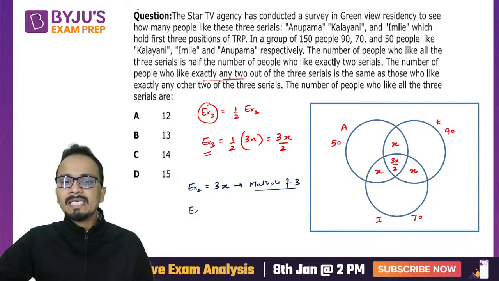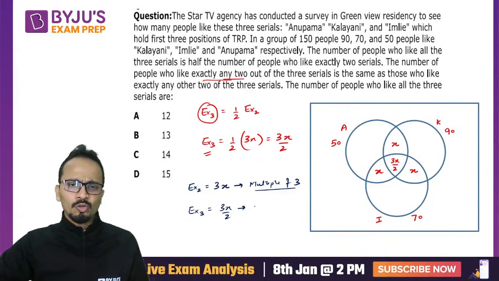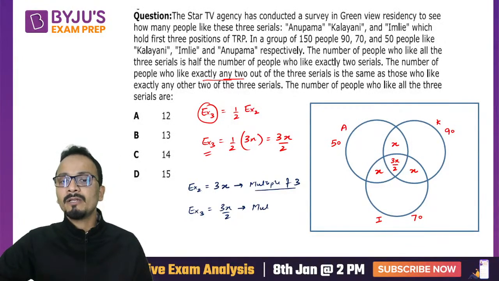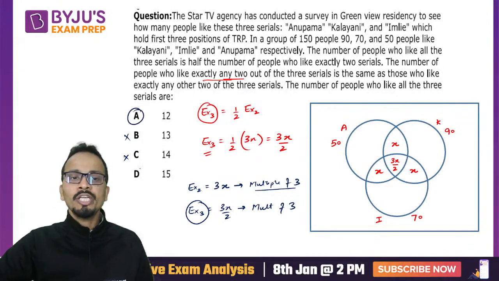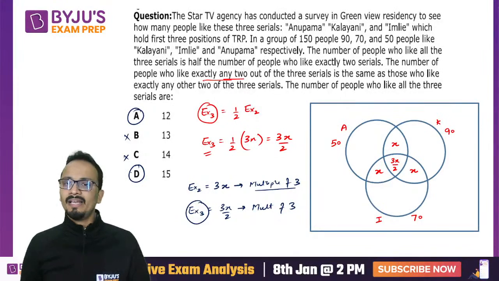Now exactly 3 is 3x upon 2. So a multiple of 3 divided by 2, if it comes out to be an integer, will again be a multiple of 3. So the value of exactly 3 will be a multiple of 3. Option B and option C can be eliminated. Only option A and option D are left.